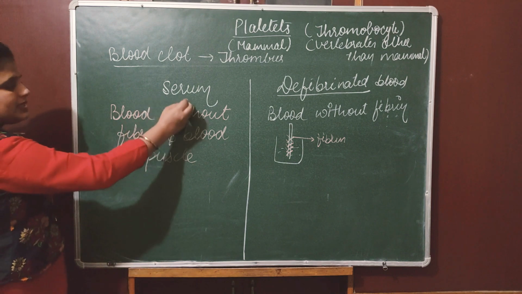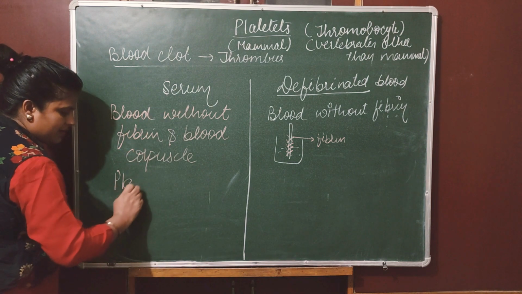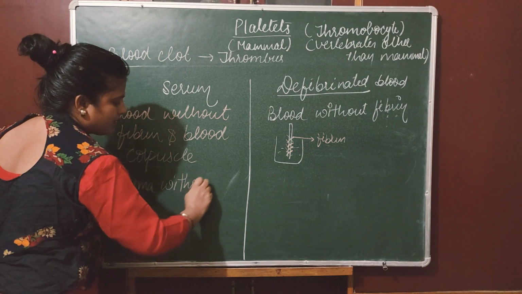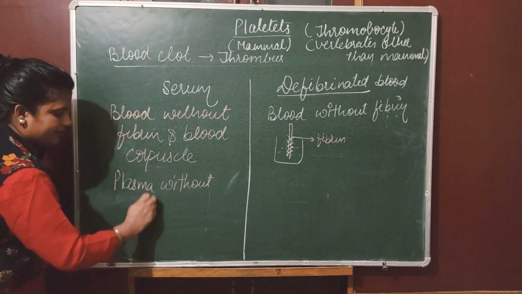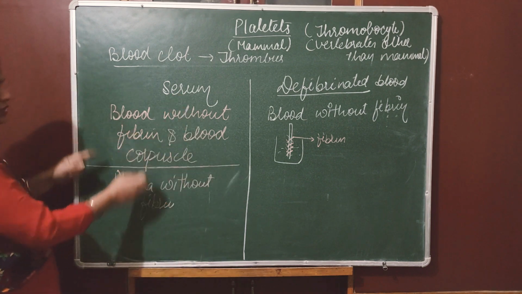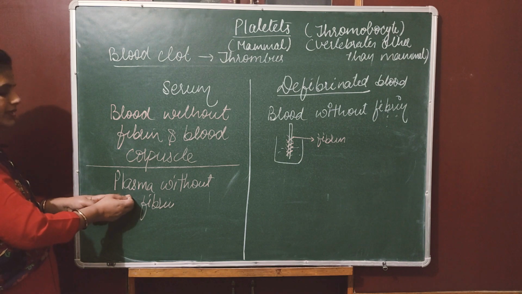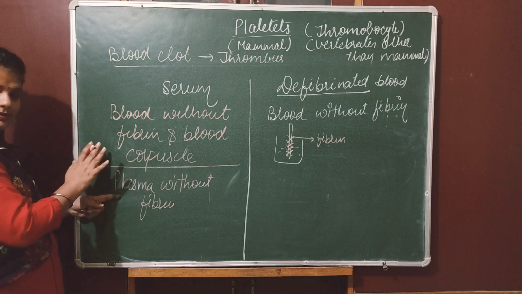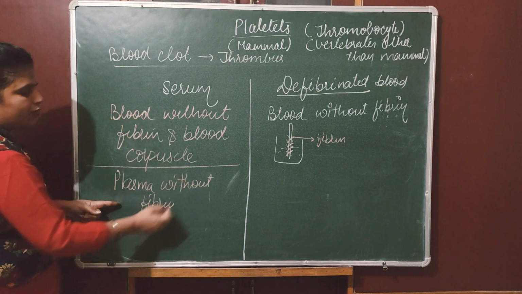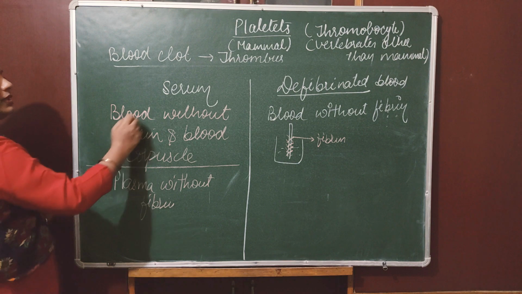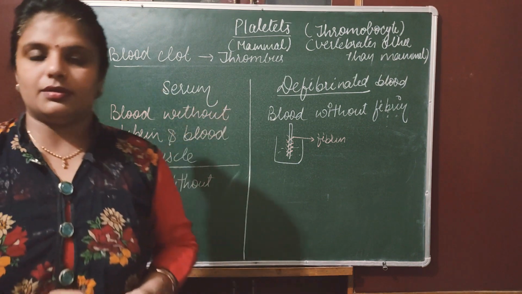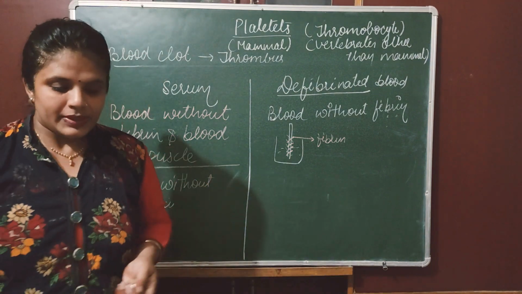Or we may write that serum is plasma without fibrin. Now what is plasma without fibrin? How is it different or how is it common? Plasma is the blood without blood cells. So the blood cells are already not here, and this is plasma without fibrin, so fibrin is also not there. So serum is plasma without fibrin.